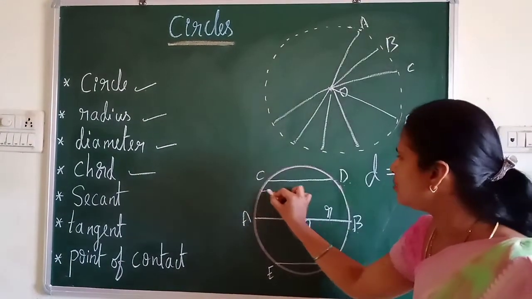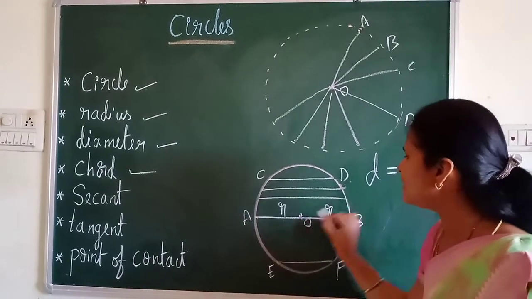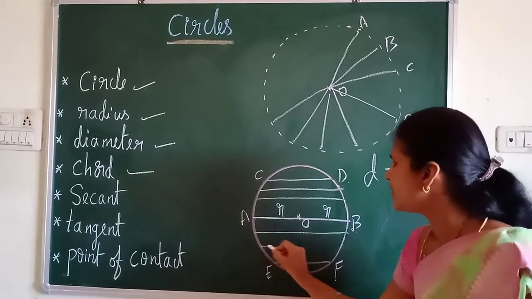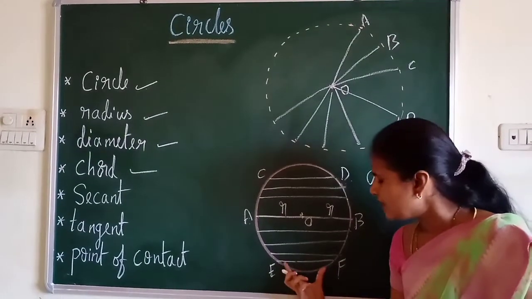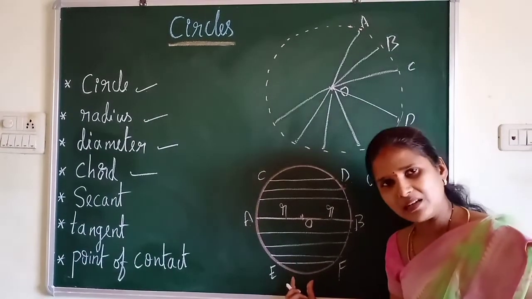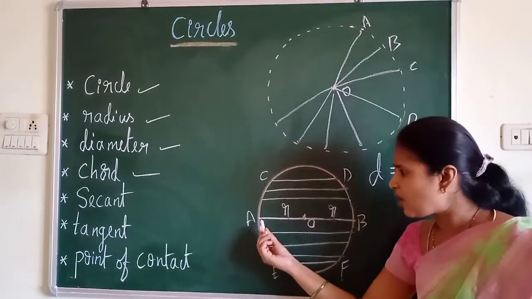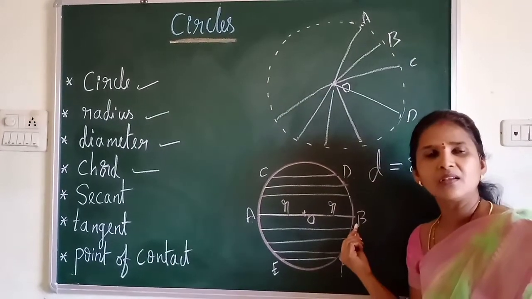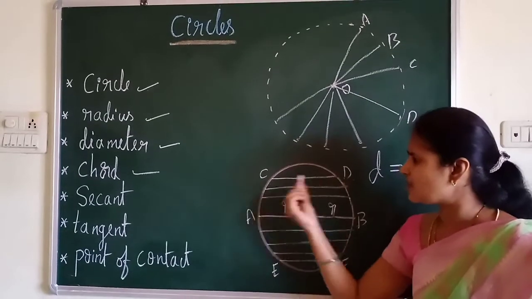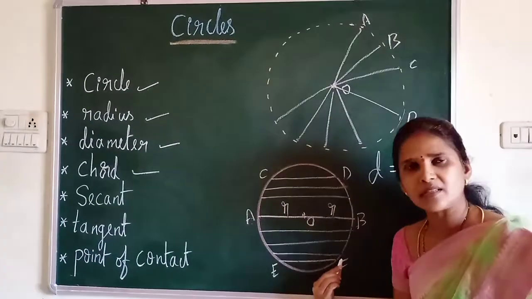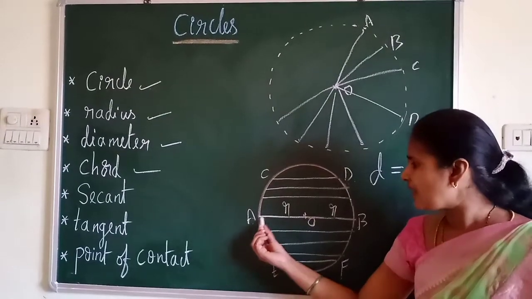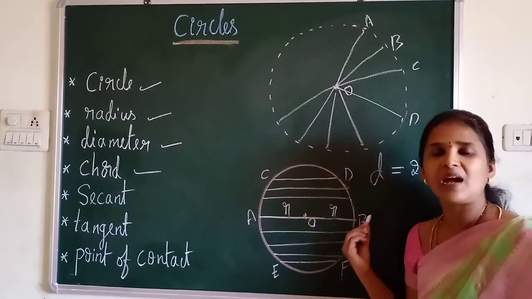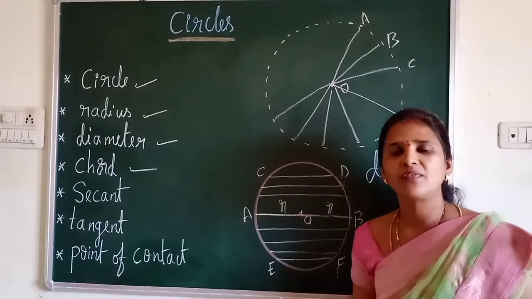If you observe the lengths of all these chords, as you move away from the center of the circle, the length of the chord goes on decreasing. You can see all these are chords, CD, all these lines are chords. But among all these chords, which is the longest chord? That is AB, the diameter. The diameter is the longest chord of a circle.